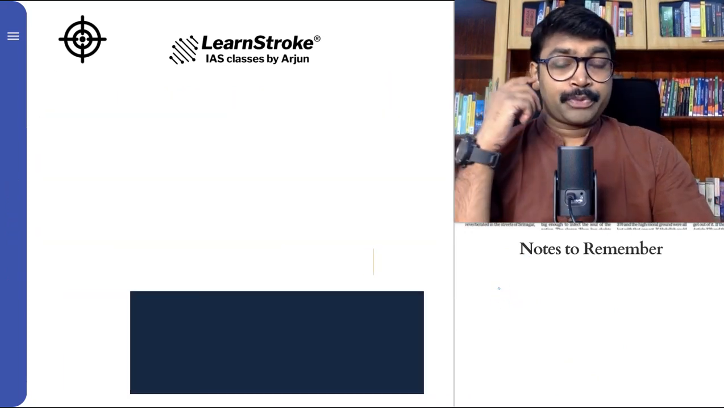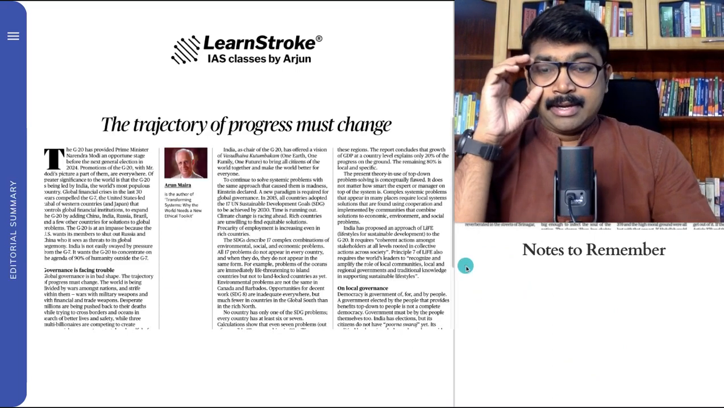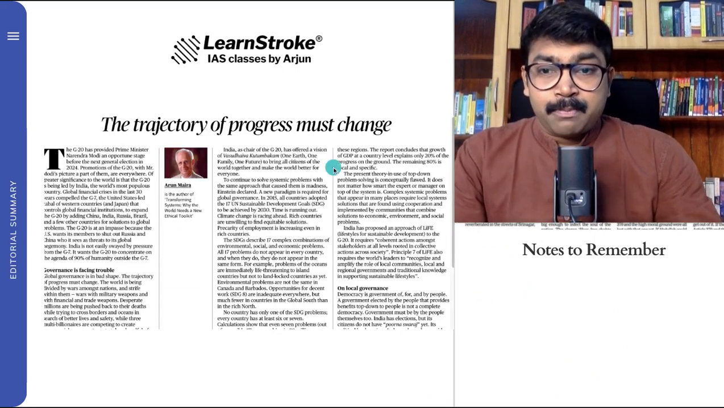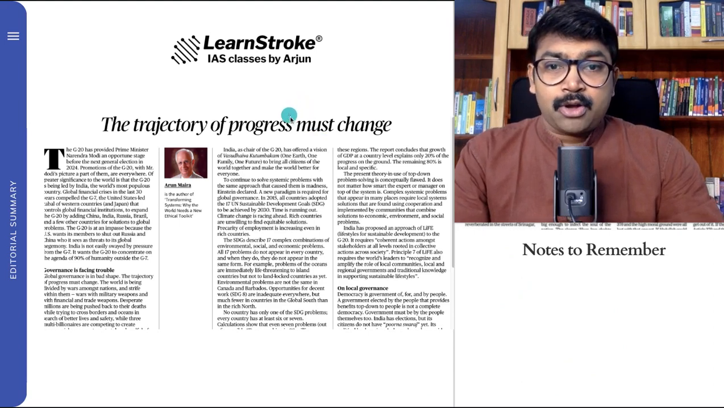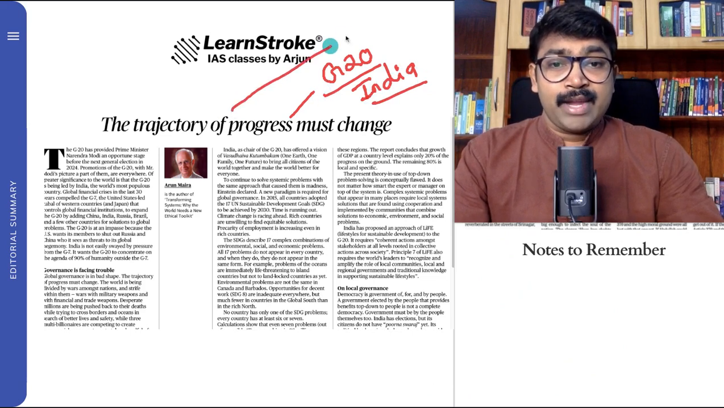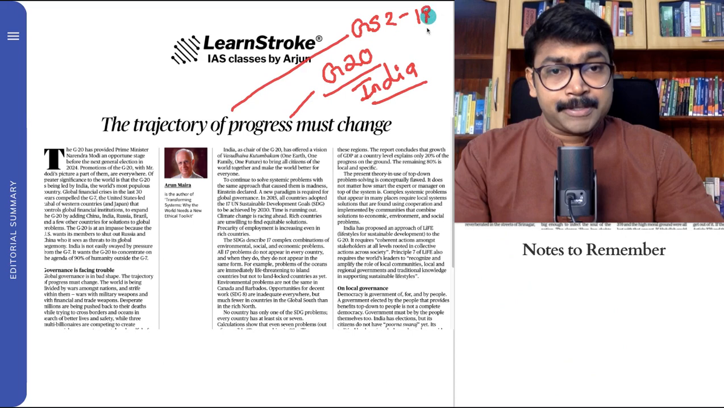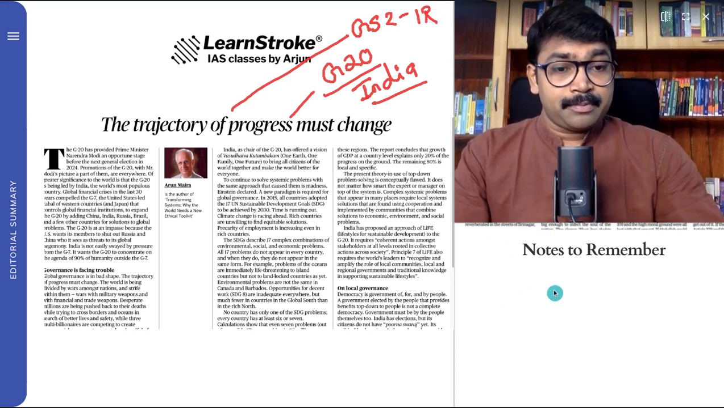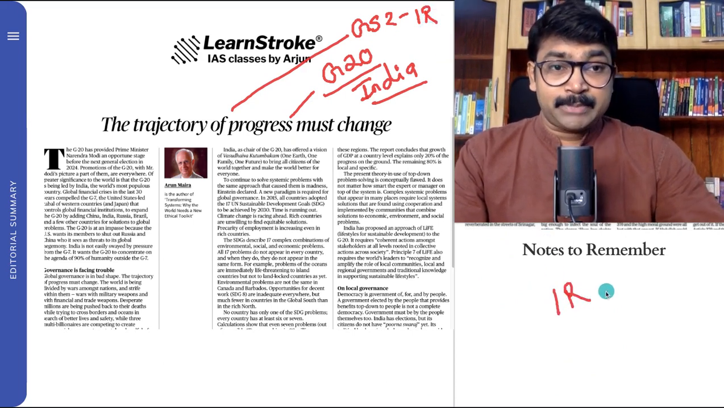And moving on to the next important editorial, the trajectory of progress must change. So it is a very good article. It talks about G20 and the role of India, and how India should actually evolve and what are some of the challenges. So very, very important from the perspective of GS paper 2, international relations. So you can read this article from GS paper 2, international relations perspective.